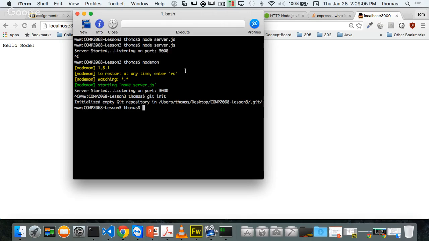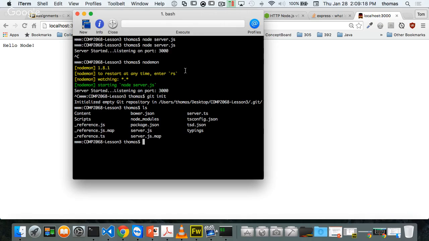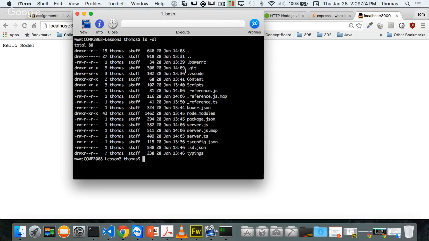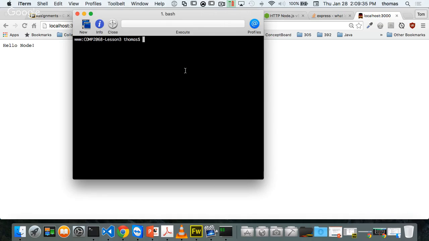Where is this repository stored in my project folders? Can I see it? Yes, in a hidden folder called .git. I can't see it here. If I do an ls, I don't see the .git folder, but on a Linux machine or on a Mac, if I do ls -al, I see all my hidden folders, and there's the .git. Okay, you can see it there. You can also see hidden folders and files on Windows machines; you have to enable that option. Okay, cool. So I've got my .git folder.